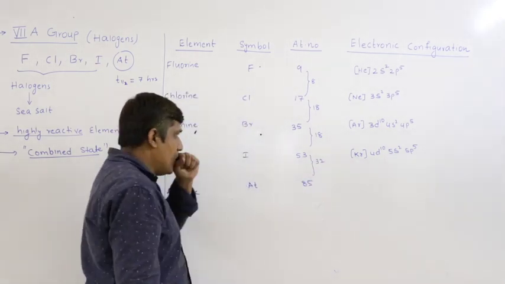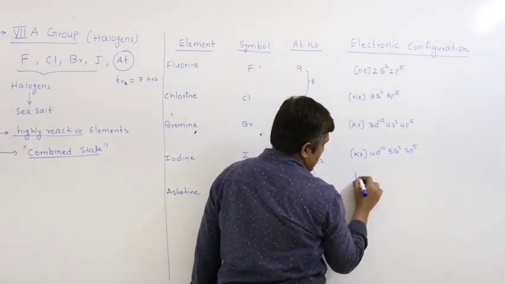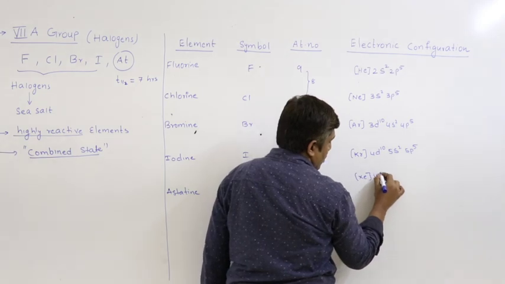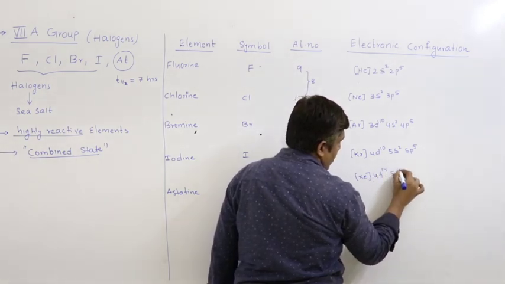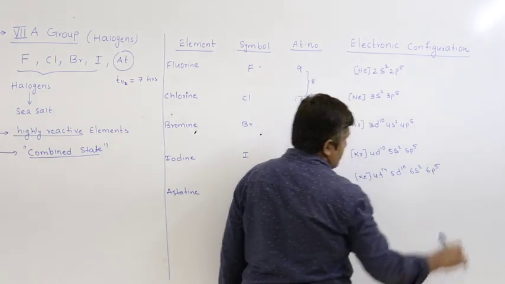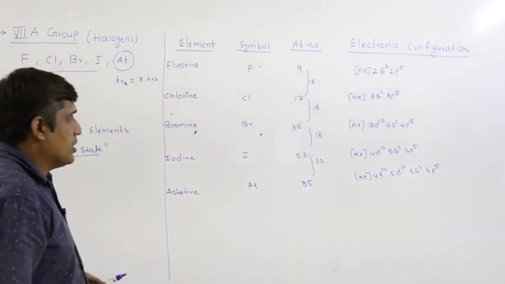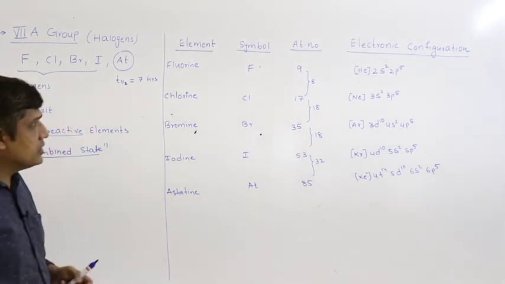For 85 we get helium, neon, argon, krypton, xenon 54, 4f14, 5d10, 6s2, 6p5. Right, so this is the outer electronic configuration which you can write.